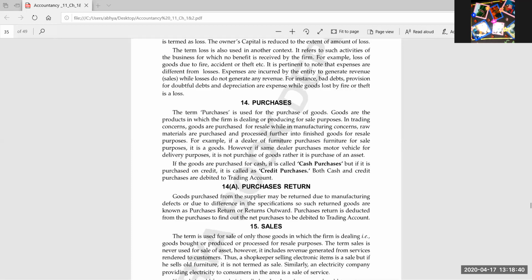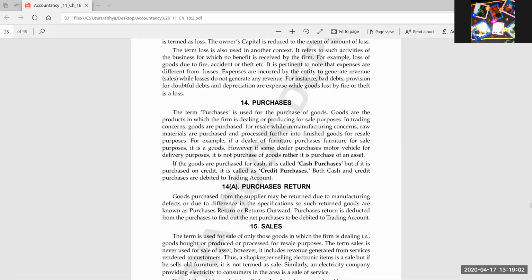Yes, very good. Sameer, Dhruv, Pulkit, Ambika, Ajay, all are giving me the correct answer. So 1 lakh was the cash purchases and 60,000 was the credit purchases. So the total purchases are 1,60,000. Very good. I think I am clear with the term purchase.